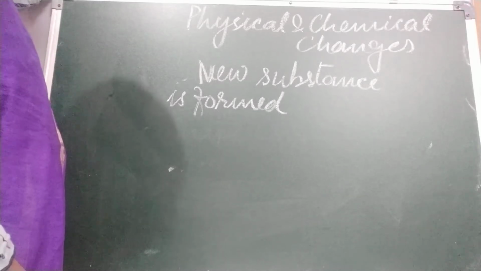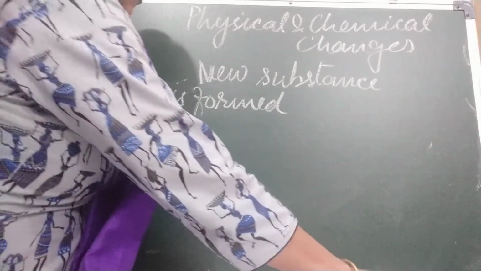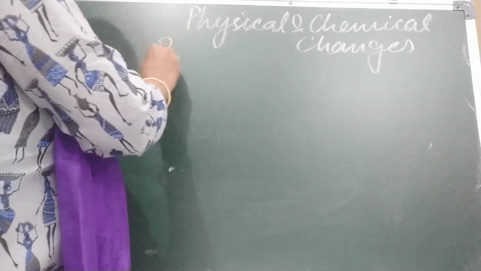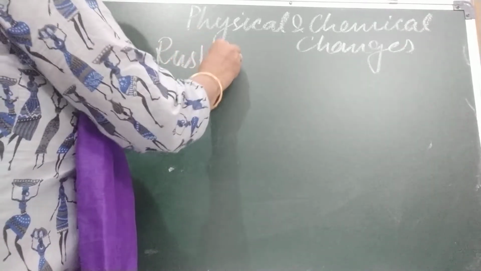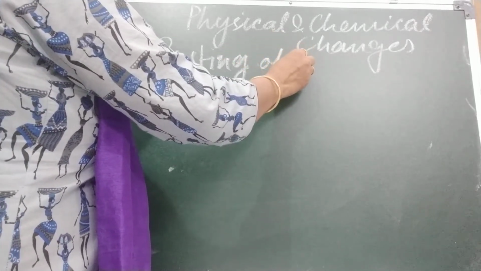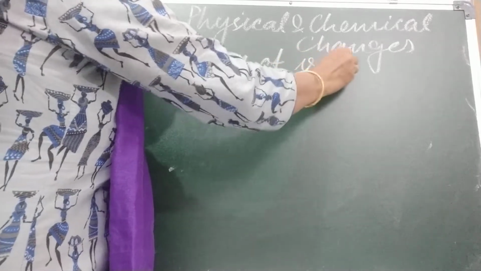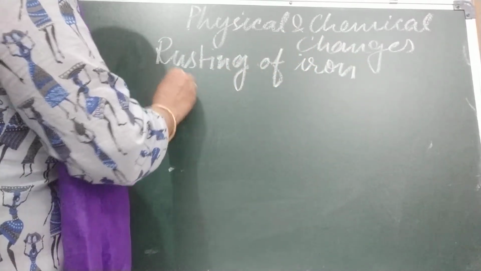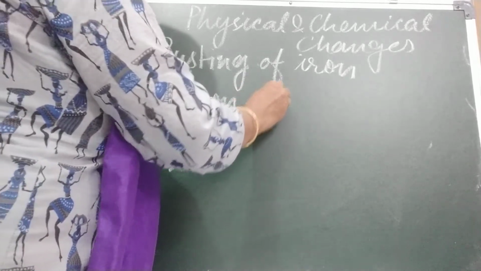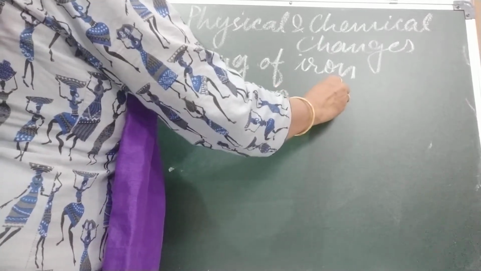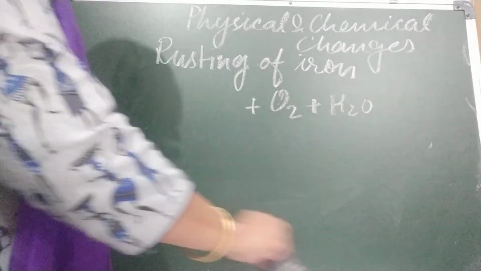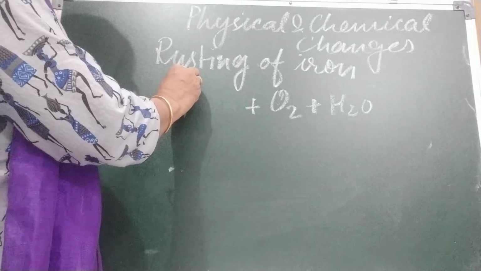Now children, I am going to tell you some examples. First is rusting of iron, a chemical change. Rusting of iron, all of you know, you have seen rust. What things are important for rusting of iron? Three things are important. First, iron metal. Second is air, and air contains oxygen. And third is moisture, that is water. So when these three things are there, rusting takes place.